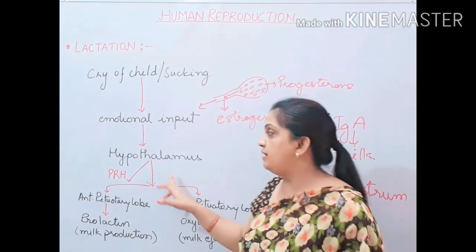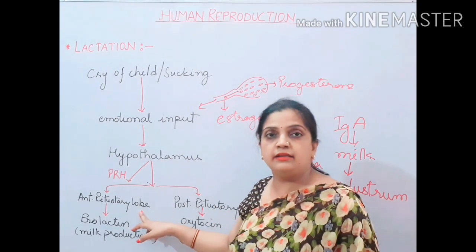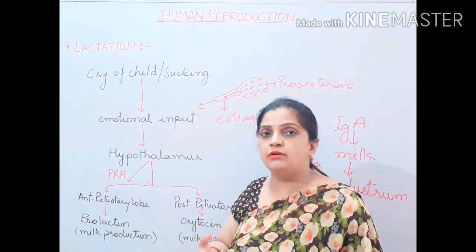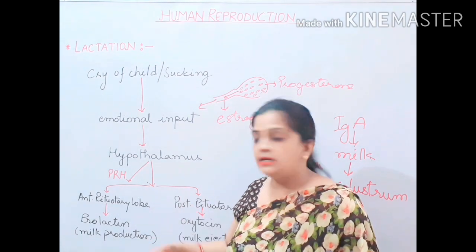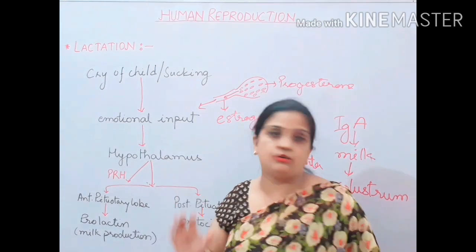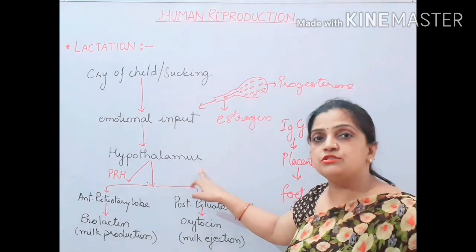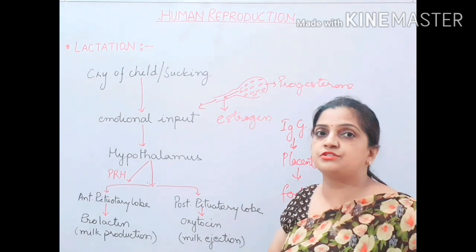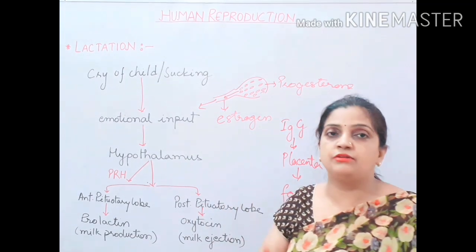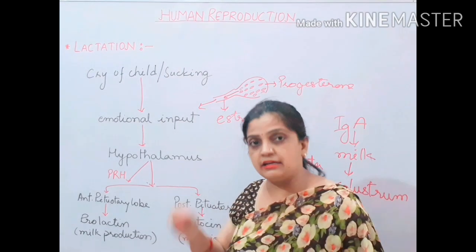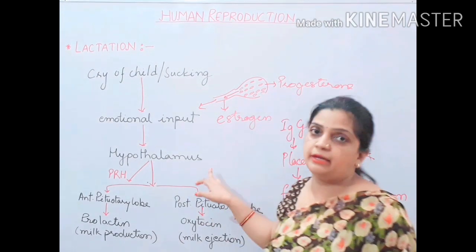One way is that it gives orders to the anterior pituitary lobe, and the anterior pituitary lobe acts according to the order of the hypothalamus and secretes different types of hormones. The second function of the hypothalamus is that it is responsible for the production of hormones like oxytocin and vasopressin.